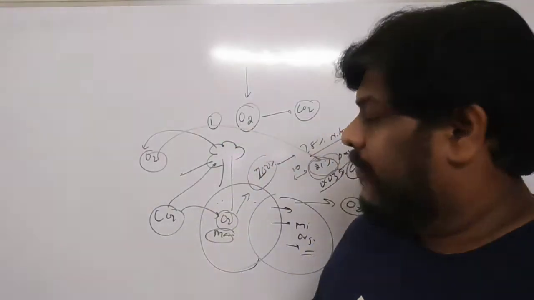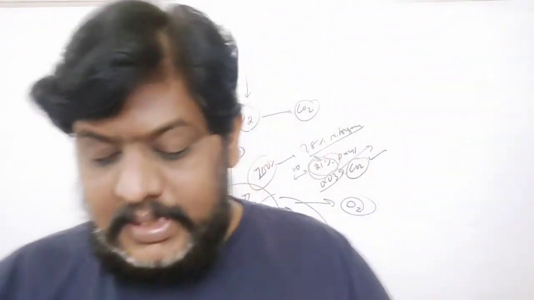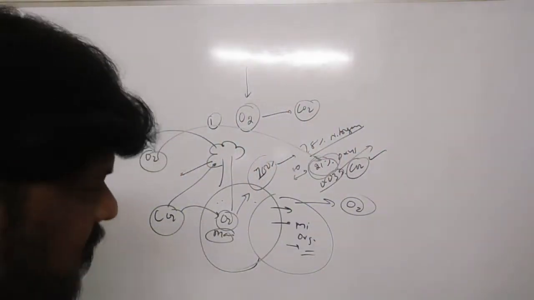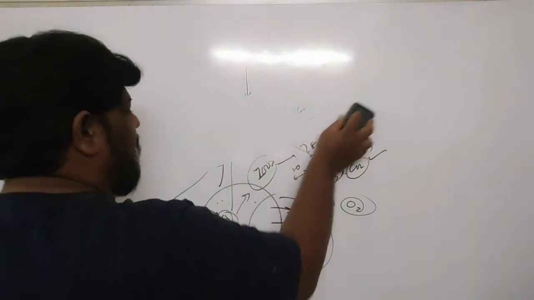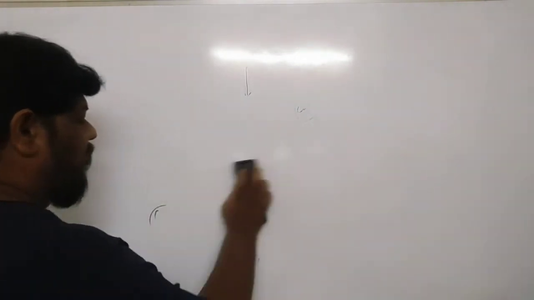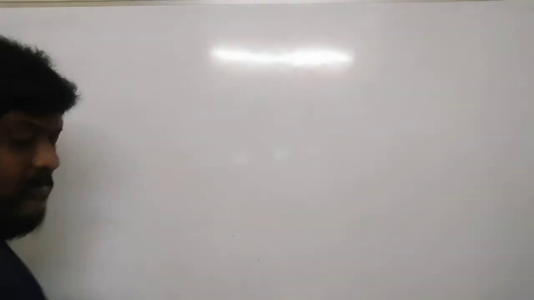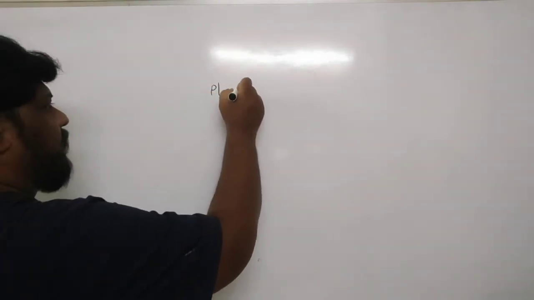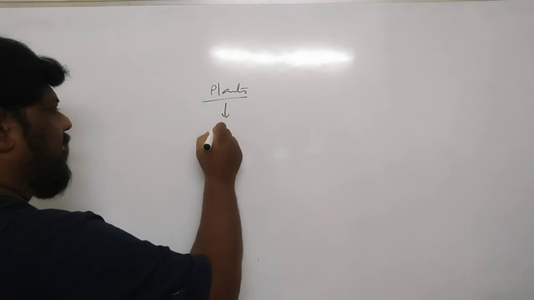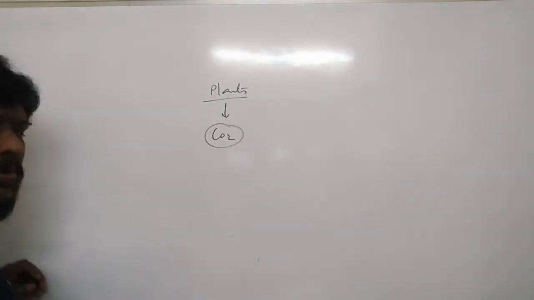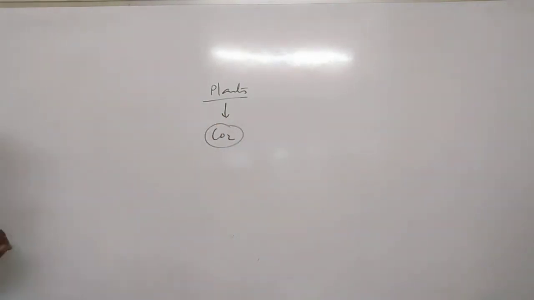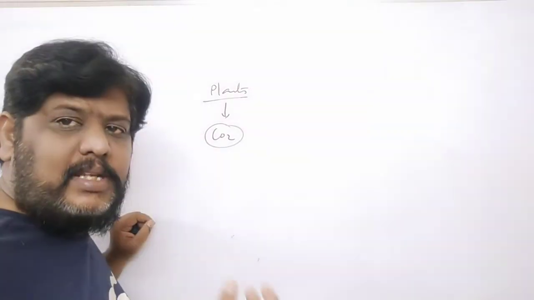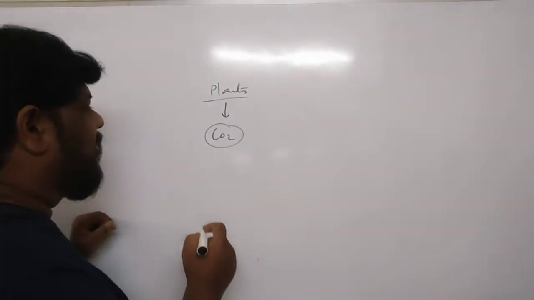So now we'll see a small mechanism here. We'll go into science now, not English here. So these plants, they are taking the carbon dioxide. You might get a doubt: why are these plants taking the carbon dioxide? What is the reason behind taking the carbon dioxide?